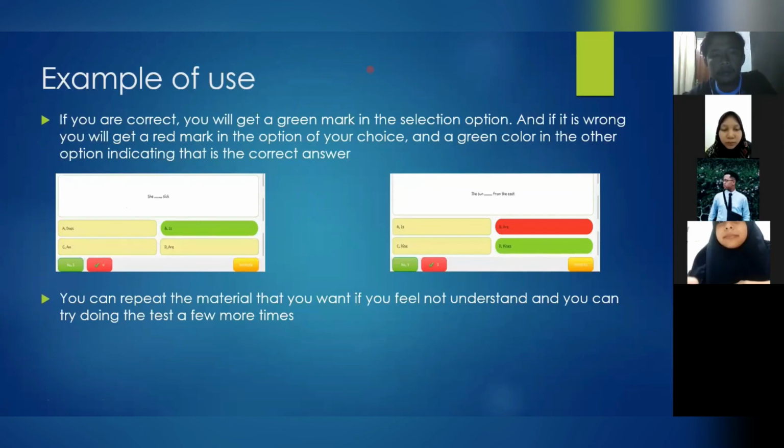If you are correct, you will get a green mark in the selection option. And if it is wrong, you will get a red mark on the option of your choice and a green color on the other option indicating the correct answer. You can repeat the materials that you want if you feel you don't understand, and you can try doing a test a few more times. Thank you for your attention.